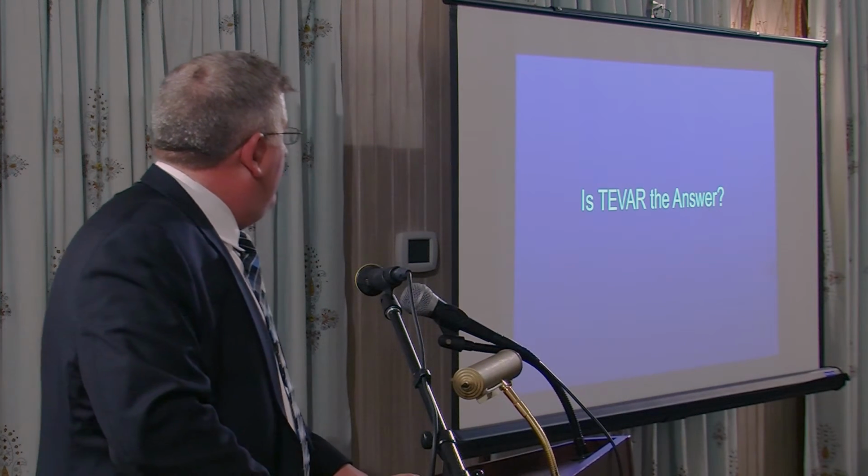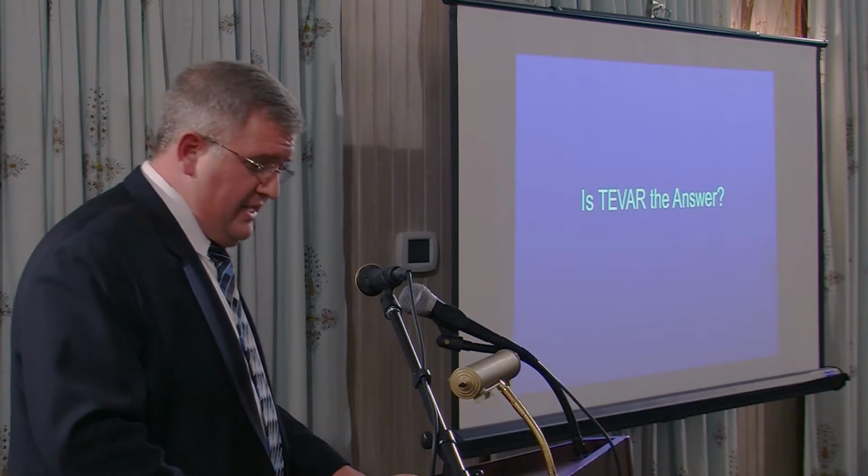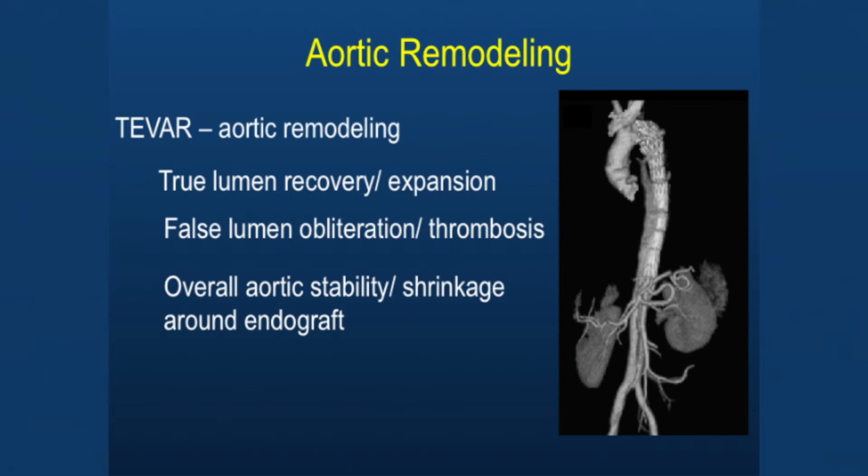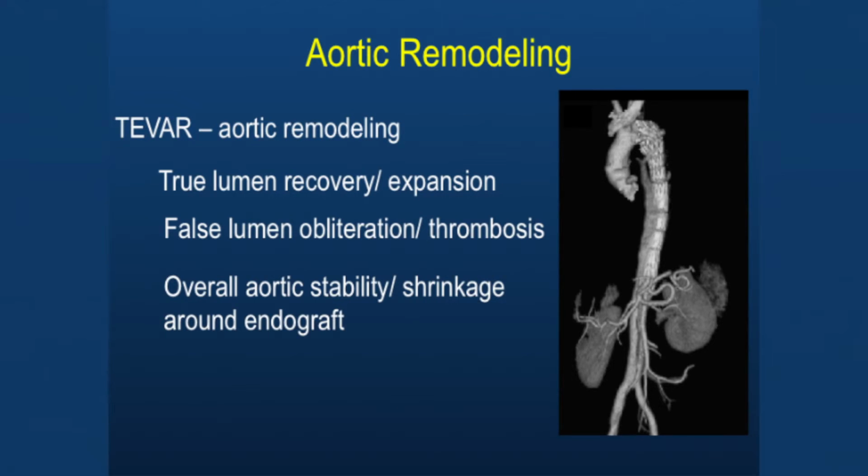Next. All right, so is TBar the answer? This is sort of the end of what I'm going to talk about. Go to the next one. The thought is that if you can cover the entry tear and you can exclude the false lumen, that maybe you can get the aorta to remodel. And what's remodeling? Well, we want the aorta to heal around the graft, and we see this by expansion of the true lumen, having obliteration of that false lumen, and then having an overall static aortic stability, or at least shrinkage around the stent graft.